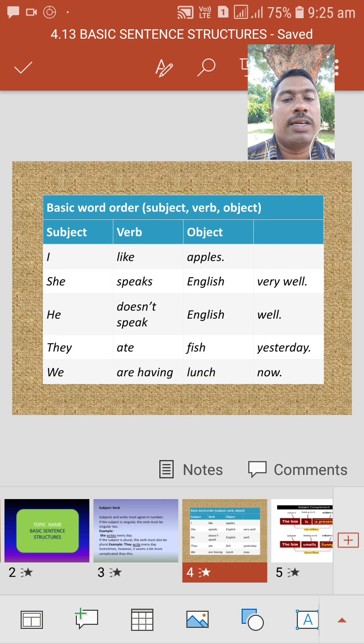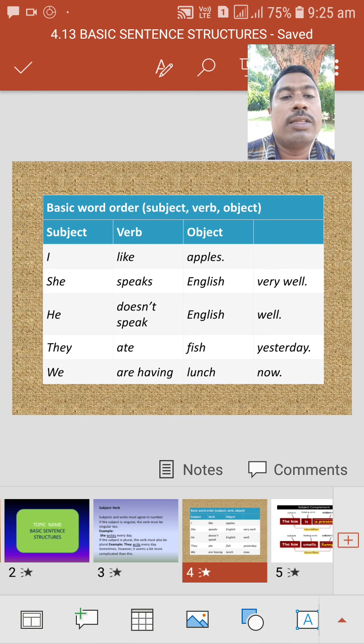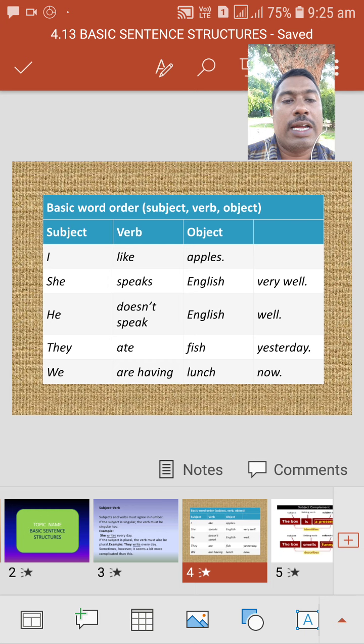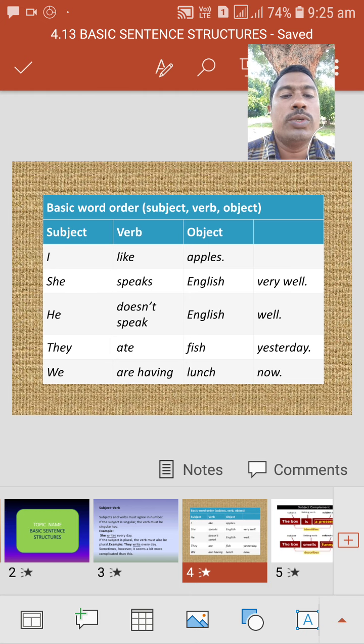I is the subject. As per the structure, S plus V plus object, we should maintain the first part as the subject, which here is I. Then we should use the verb. What is the verb here? The verb is like. Then after the verb we should use an object. What is the object here? Apples. I like apples. I is the subject, like is the verb, and apples is the object.